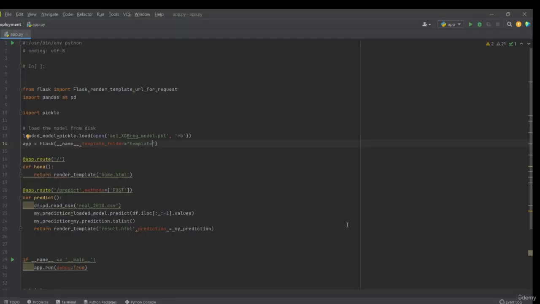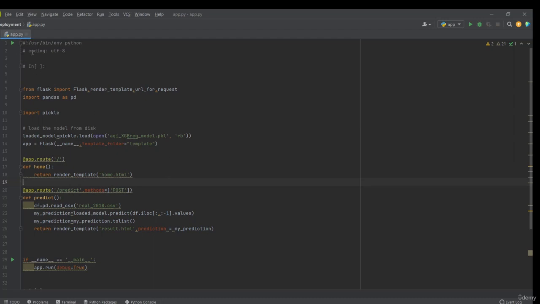Hello all, welcome to the deployment section of our project. In this section, I'll tell you how you can deploy your model with the help of Flask API. First of all, you have to use an IDE. I am using PyCharm for this. You can use Spyder, or Atom, or any of that sort you want. First you have to create an empty folder. Then you will require the following files.